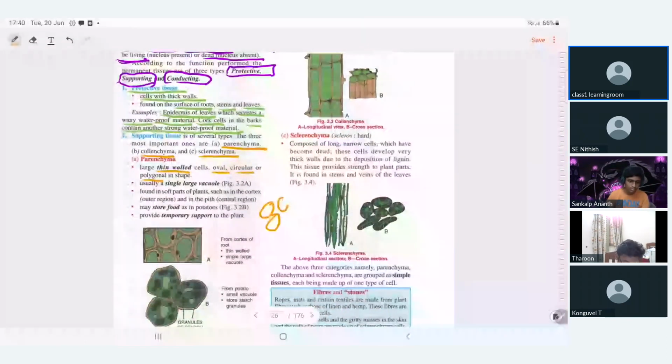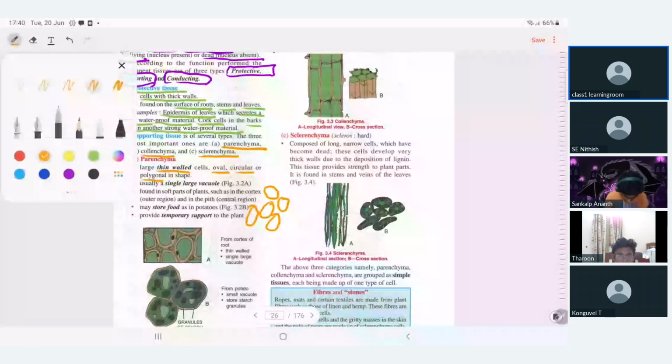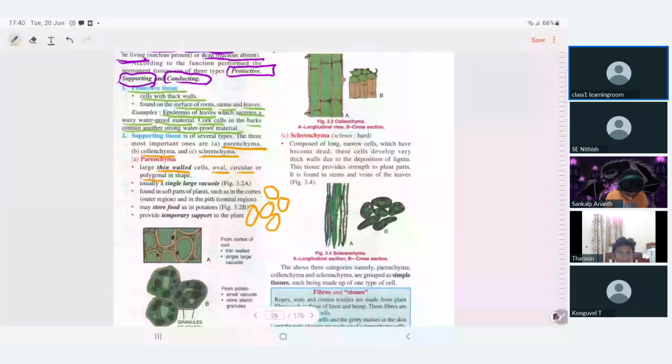The cells are present with a lot of intercellular spaces. The orange colors are cells, and the green color which I'm drawing is the cell wall, the thin cell wall of the plant. Very thin.